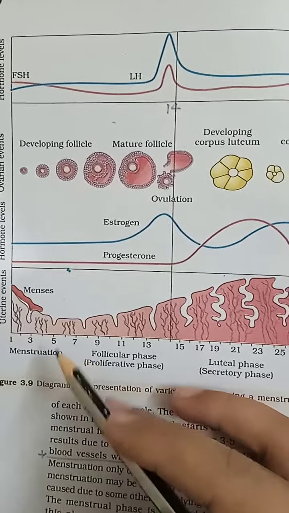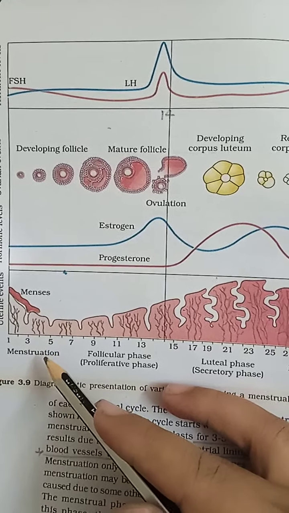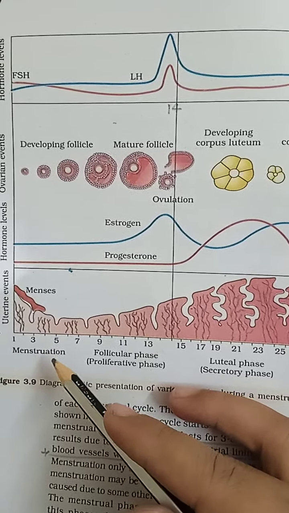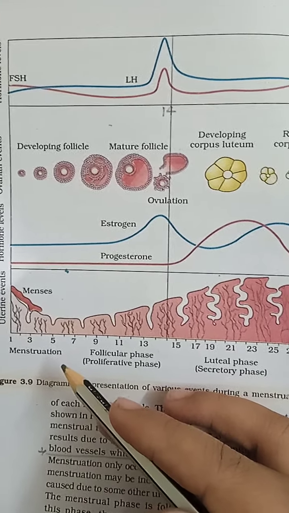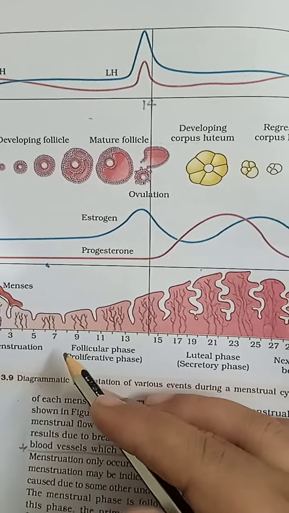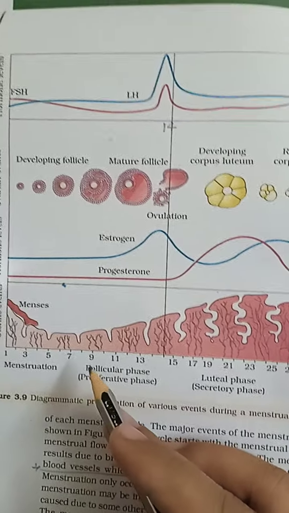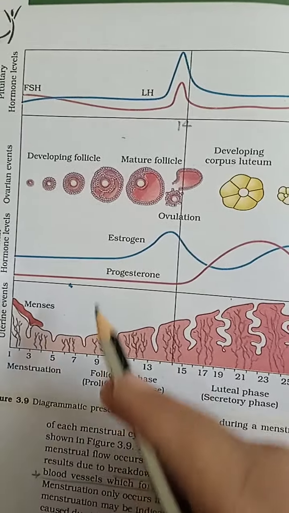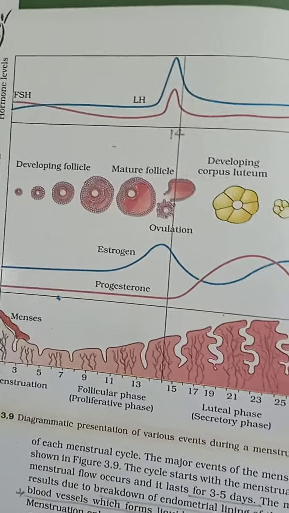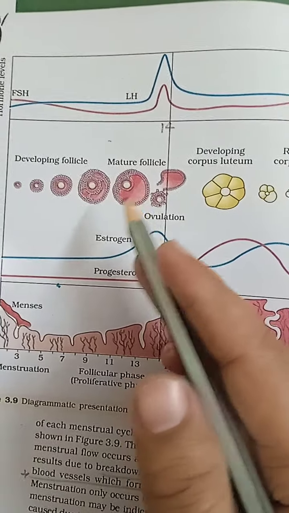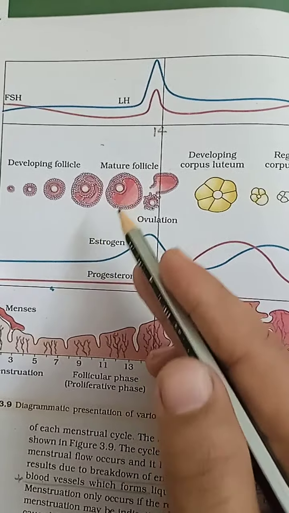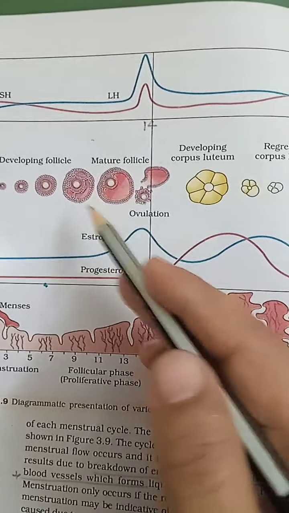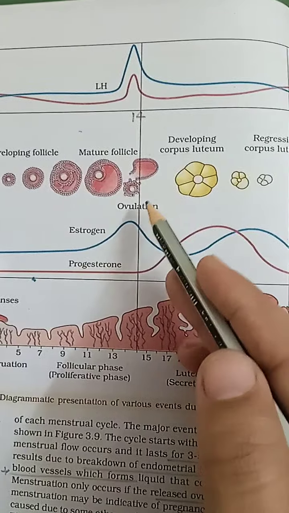The first onset of the menstrual cycle is called menarche, and the pause of the menstrual cycle is called menopause, when ovulation does not take place and the ovum is not produced in mid age. After menstruation comes the follicular phase, which lasts 5 to 13 days. The Graafian follicle develops, and FSH and LH levels increase. Then the follicle matures, and at the mid of the cycle ovulation takes place.